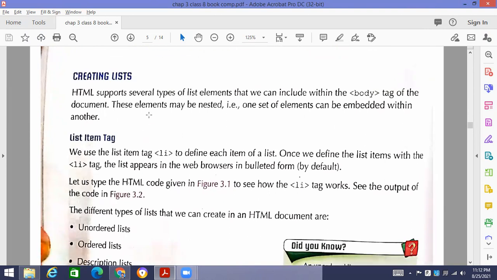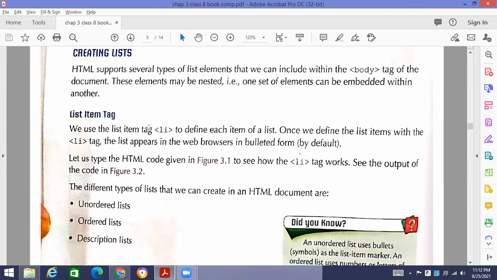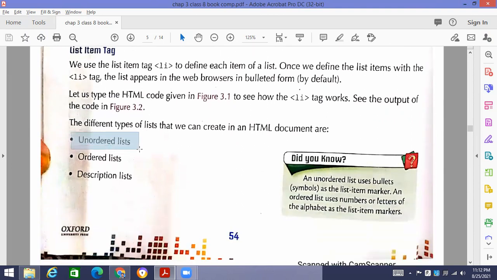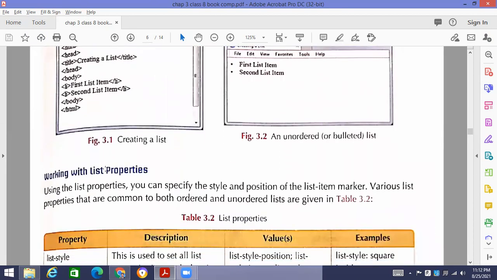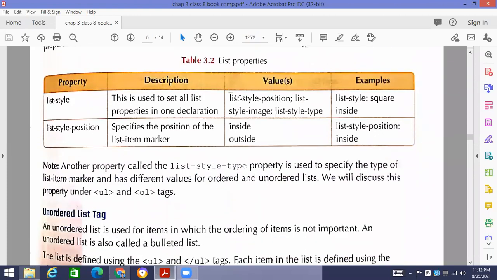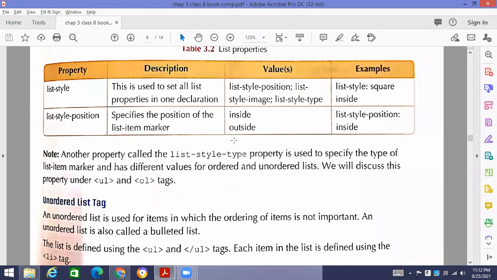So all these options are related to the colors and borders that you can apply in your document, and these were there in your earlier grade as well. Last time we did all these operations practically, how you can apply unordered lists, ordered lists, and even description lists. We set the list style type, whether it will be an image, a square or a circle, what kind of unordered list we are going to use in our document.